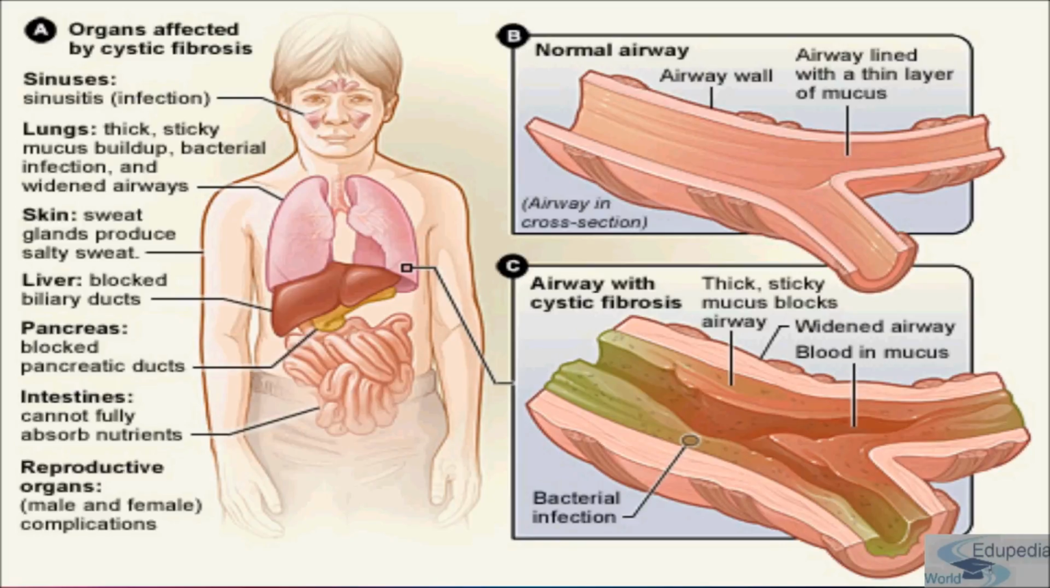And this is the normal airway, where you can see the airway wall. You can also see the airway lined with a thin layer of mucus. And this is the airway with cystic fibrosis, where mucus becomes very thick and gets built up, and it widens the airway. Along with the mucus, blood is also there, so it becomes very tough.